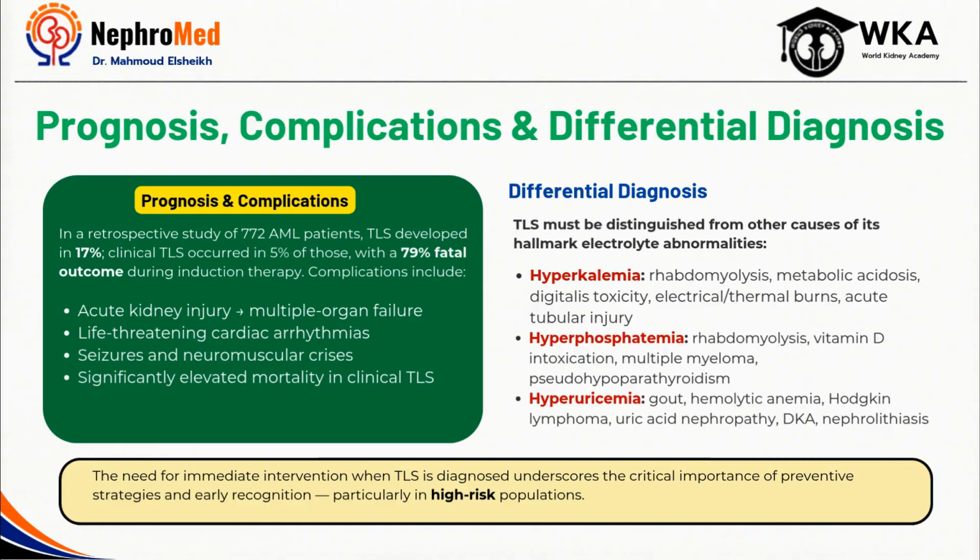Conditions such as rhabdomyolysis, severe metabolic acidosis, hemolysis, vitamin D intoxication, and other metabolic disorders may produce similar lab abnormalities and should be considered in your differential diagnosis. Ultimately, the greatest opportunity to improve outcomes lies not in treating established TLS, but in preventing it. Early risk stratification, aggressive monitoring, timely hydration, appropriate uric acid lowering therapy, and prompt nephrology involvement remain the cornerstone of successful management.